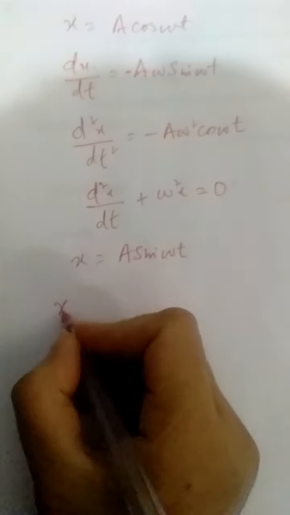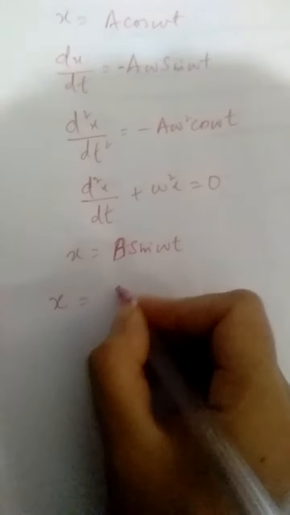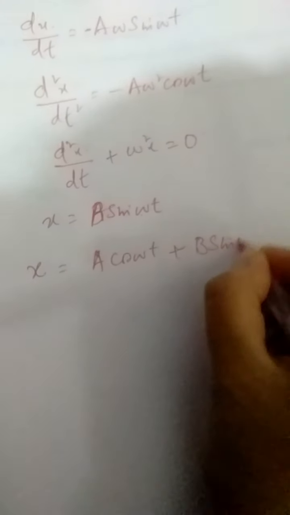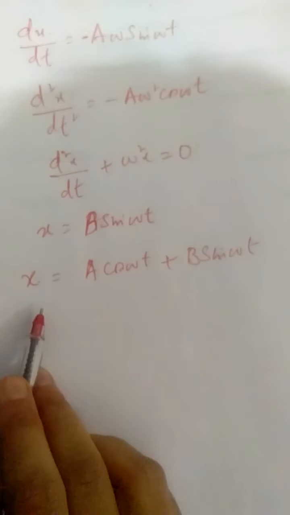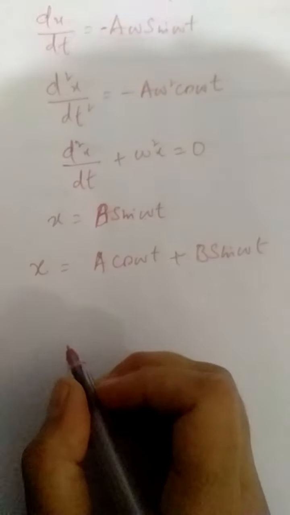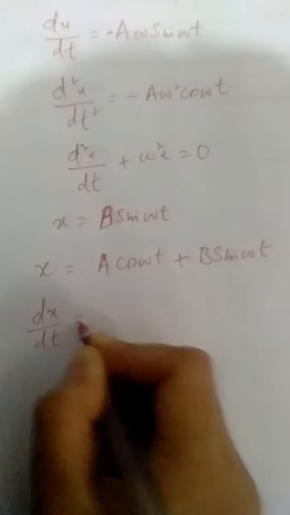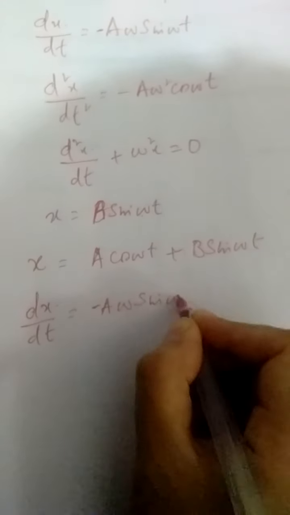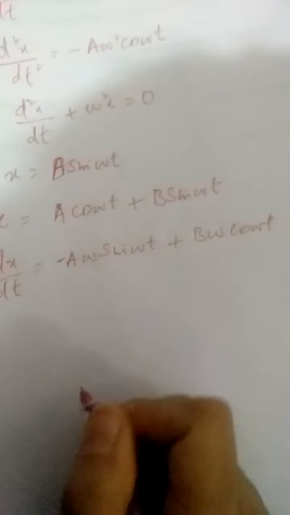So we can check that x is equal to, for example, with another constant b, a cos omega t plus b sine omega t, that is a linear combination of these two solutions, is also a solution to this second order differential equation of simple harmonic motion. So let's do that. dx by dt is minus a omega sine omega t plus b omega cos omega t.